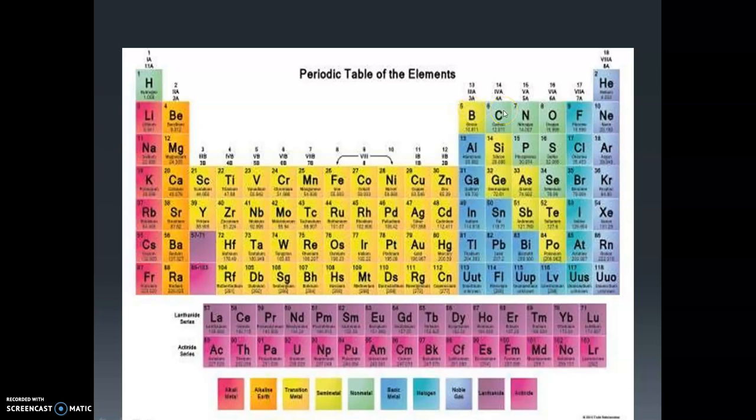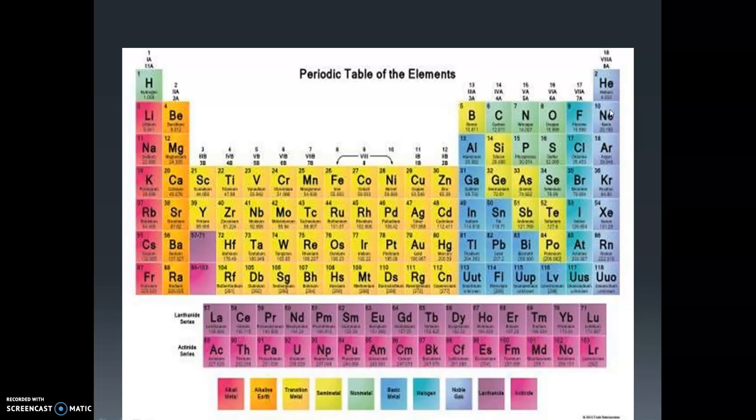In the 14th group, the first element is carbon, hence it is known as the carbon family. Then the nitrogen family, the oxygen family, and the group whose first member is fluorine is known as halogens. Why is it known as halogens? Halo means easily leaving. In a reaction, if there is a halogen, it will easily leave from the reactants. The 18th group elements are known as noble gases or inert gases because they will not undergo any reaction, as their octet is complete. That's why they are known as the noble gas family or inert gas family.